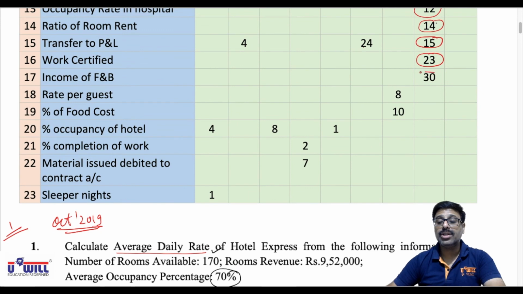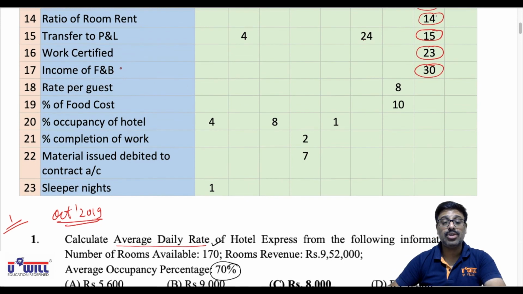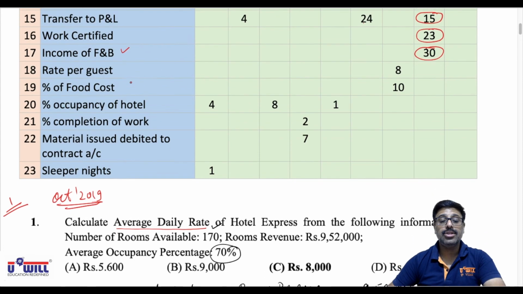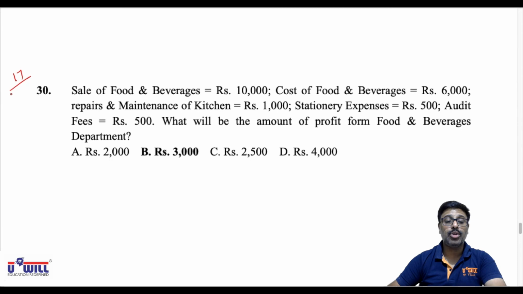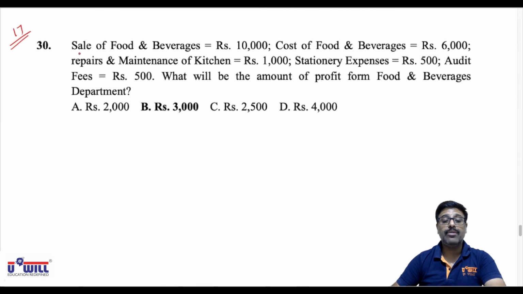Now I am solving question 30 of October 2018 exams, based on income of food and beverage department. So 17th variety, all of you look at it. Sale of food and beverage: income of food and beverage department is also sale, we will add. Cost of food and beverage we will minus, 6,000. Repairs and maintenance of kitchen is related to food and beverage, will minus 1,000. Stationery expense is an administrative expense, so ignore that. Audit fees is an administrative expense, so ignore that.